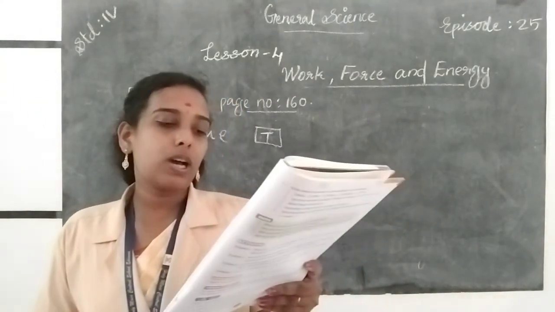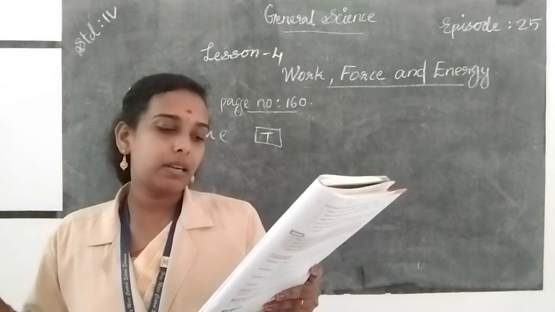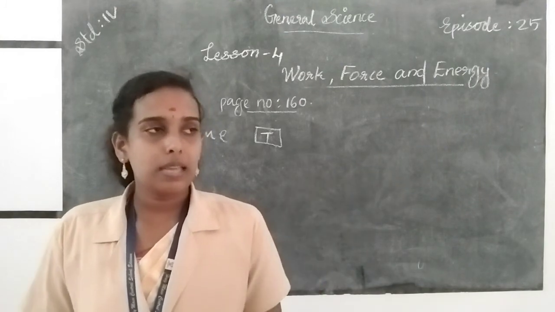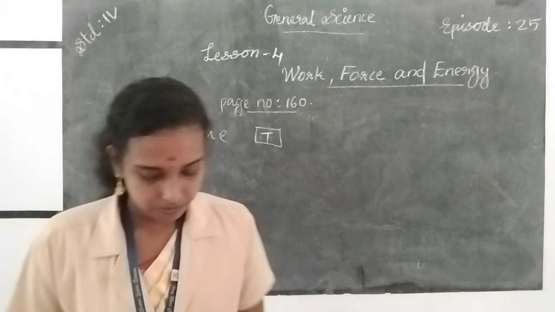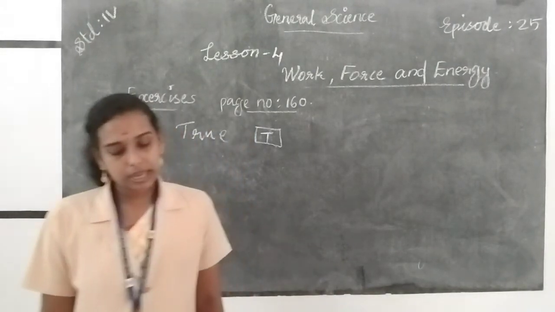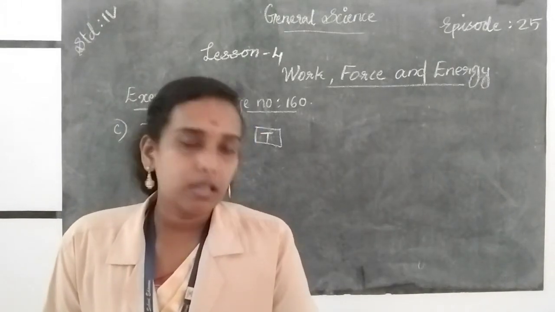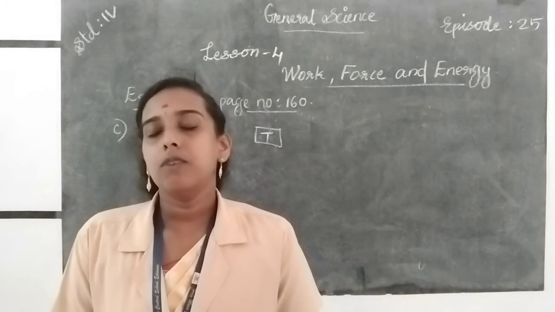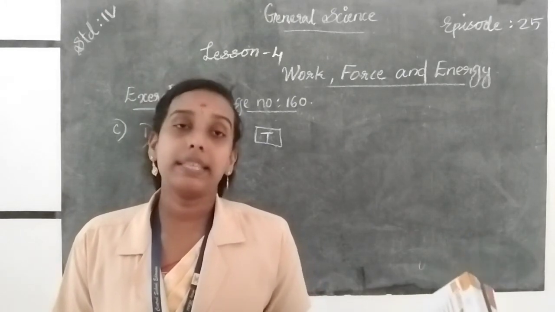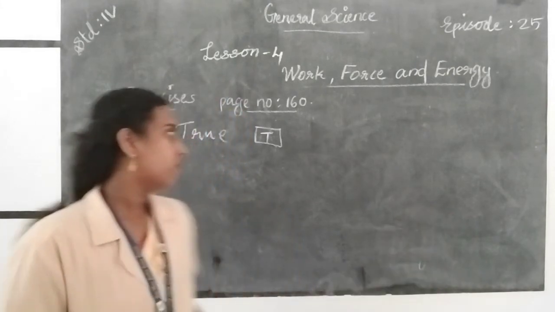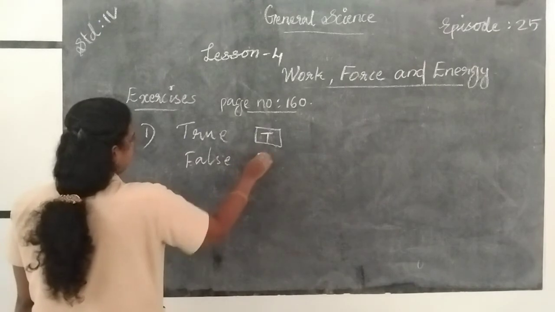Then the second question, what is being done when you are sitting and watching television? What do you mean by work? Work is of two types, mental work and physical work. A work is done when an object moves through a distance. So the statement is false, and you write F on the given box.